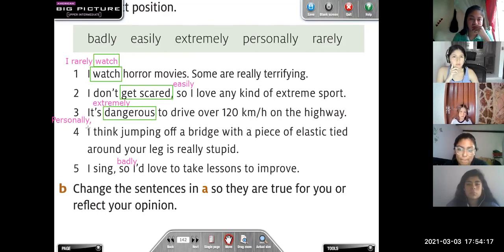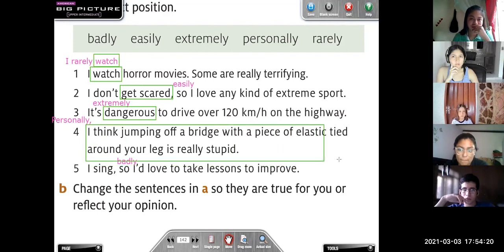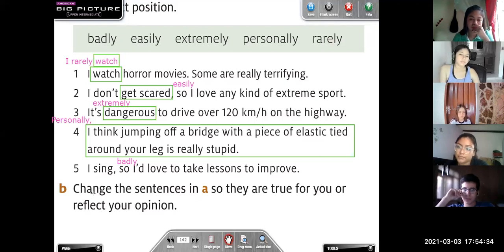The whole sentence. Yes, we are modifying the whole sentence. This is a sentence adverb, right? And number 5. What are we modifying? Sing. We are modifying the verb, right?